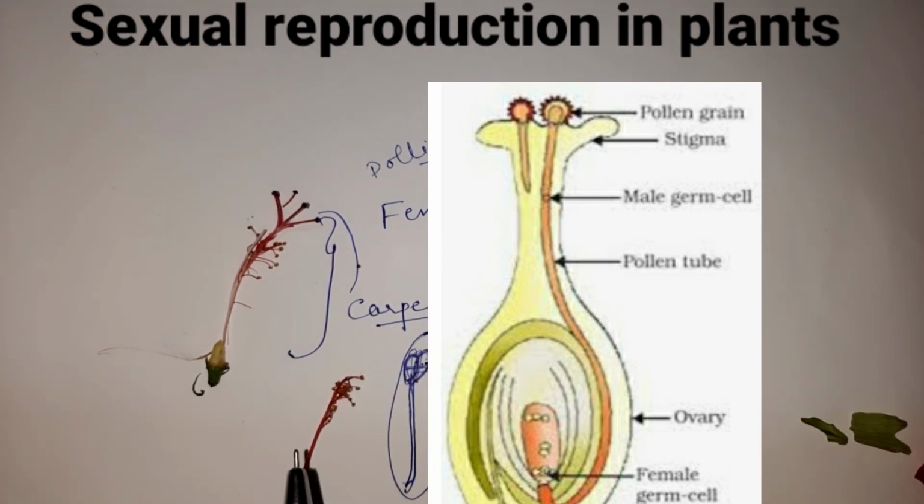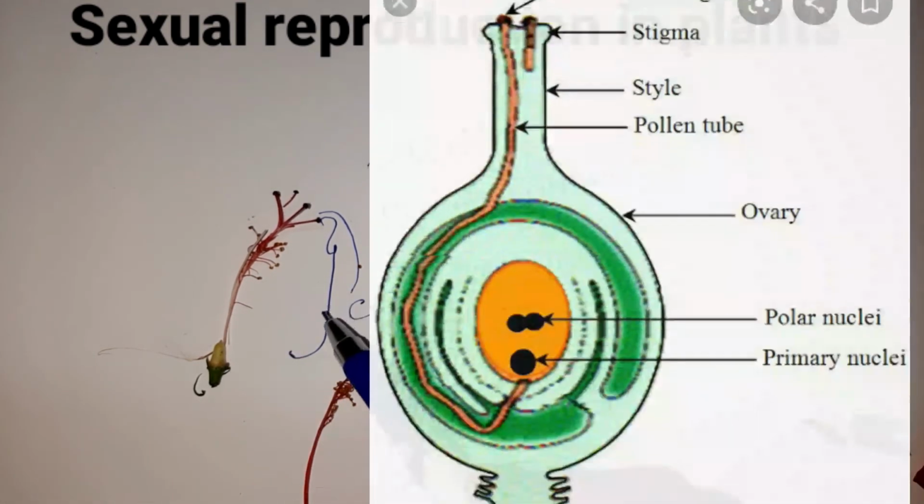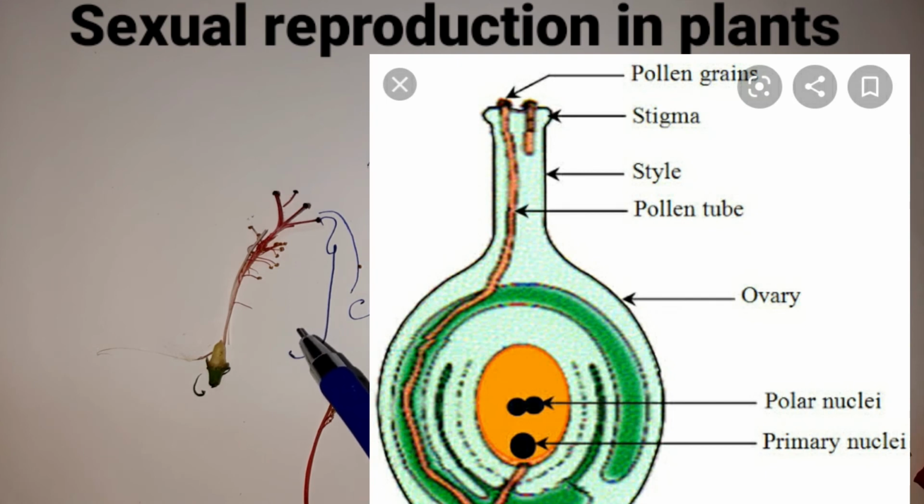One male gamete fuses with the egg, or oosphere, to form a diploid zygote, children. This you have to remember. So once the pollen tube reaches the ovule, it bursts out to release two male gametes. One male gamete fuses with the egg to form a diploid zygote, which later on grows into an embryo.